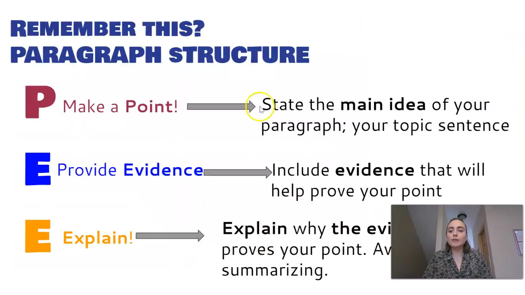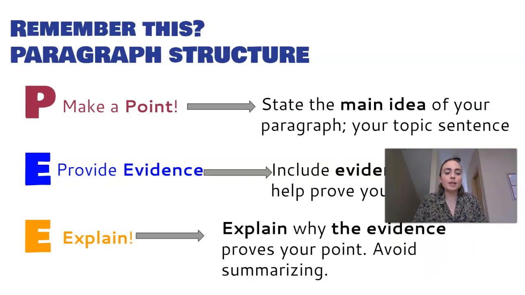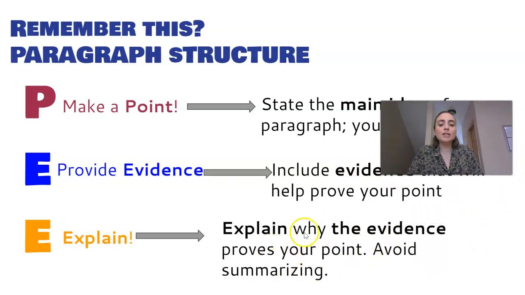The P structure, if you've forgotten, is make a point. So state the main idea of your paragraph, which is your topic sentence. Then you're going to include evidence that will help prove your point. That is quotes or examples from the book. Make sure to include page numbers when you're using a quote or an example. And then you need to explain why the evidence proves your point. How does that quote or example support your thesis statement?